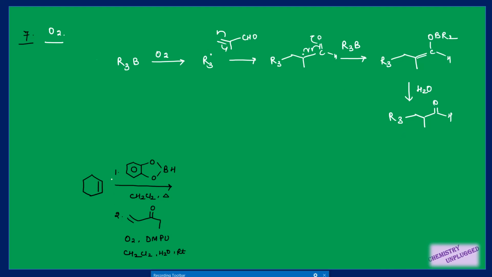So in this reaction, first we are treating it with catechol borane, so we will get this one, right? Then we are treating it with this alpha beta unsaturated aldehyde in the presence of oxygen, so it will directly attach with this carbon, meaning we will get this one, right? This is your final product. You have to simply attach this double bond with this one, so you will get this type of product.